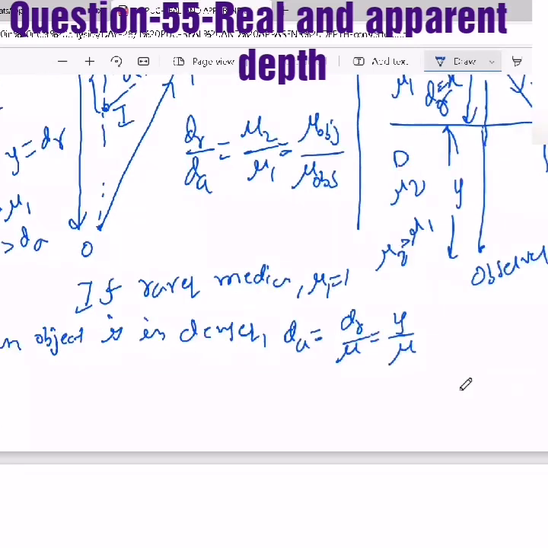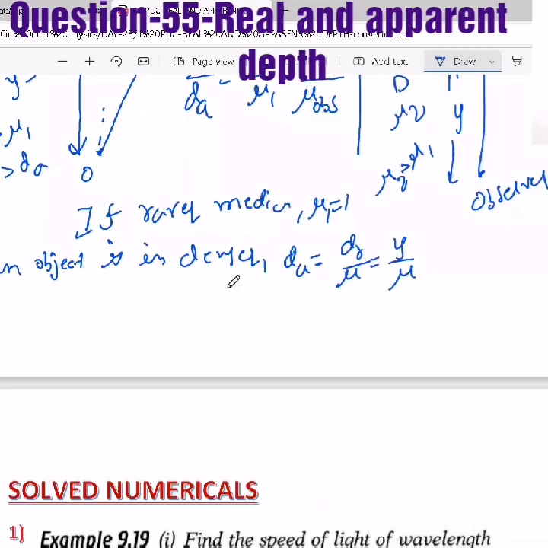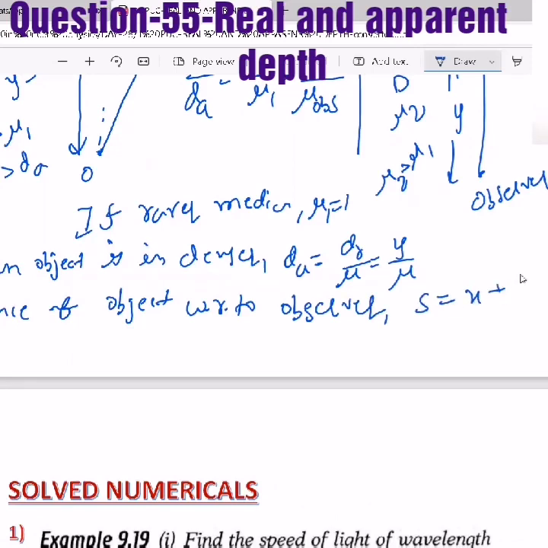Y is real. Now the distance between them was x plus y. Now it will become x plus y by mu. Now the distance of the object with respect to the observer, let's take it as s, that will become x plus y by mu.